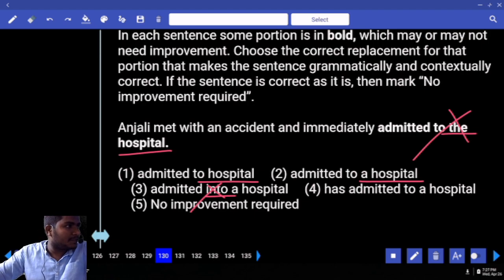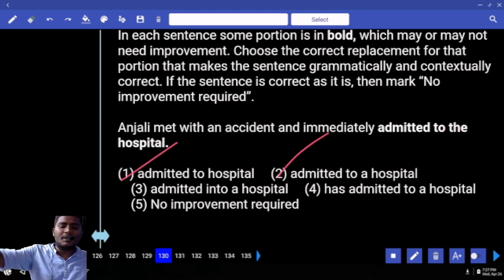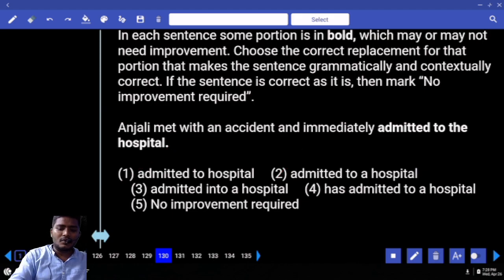Next one. You can also say admitted to the nearby hospital. That means whatever the hospital that is very near. The can be used in that category. No specification. Next one. Admitted to a hospital or admitted to hospital? Admitted to hospital. A is unnecessary here. So answer can be used only with the 1.